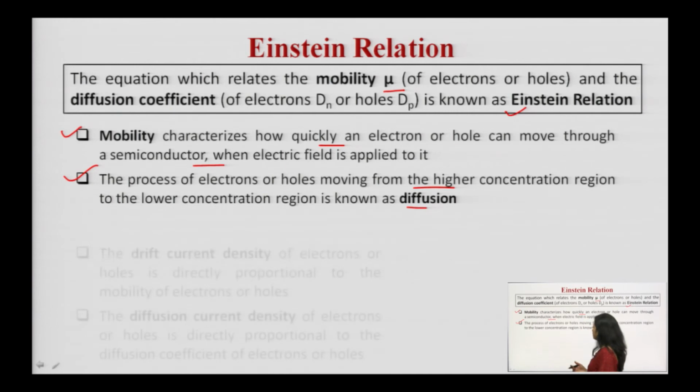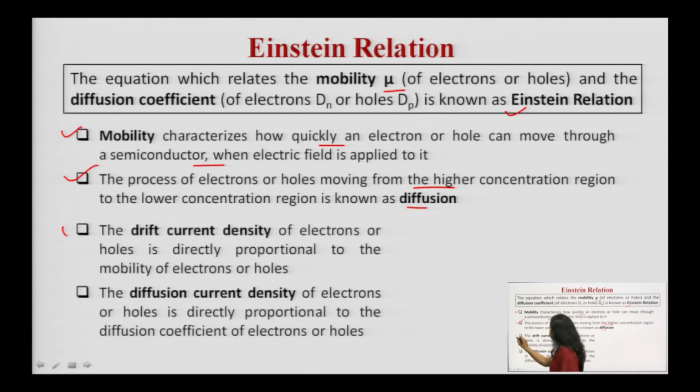Then, the drift current density of electrons or holes is directly proportional to the mobility of electrons or holes. We have discussed that the drift velocity Vd is proportional to mu n or mu p.